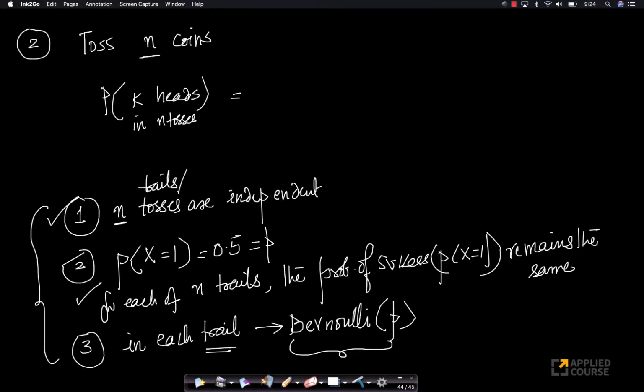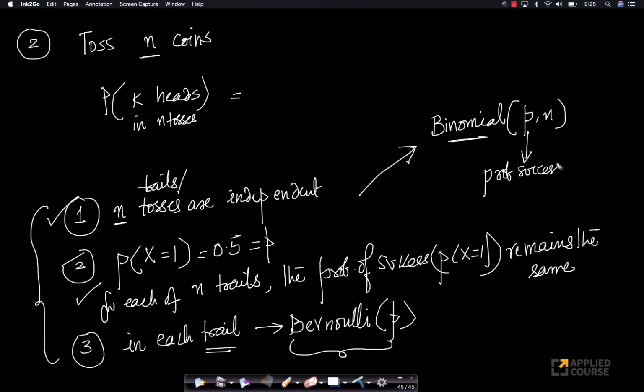So if it satisfies these 3 conditions, we, the statisticians, built a new distribution called the binomial distribution. Again, we'll study the properties of the binomial distribution. The binomial distribution has 2 parameters, P and N. Now what is P here? P is nothing but your probability of success in each trial.